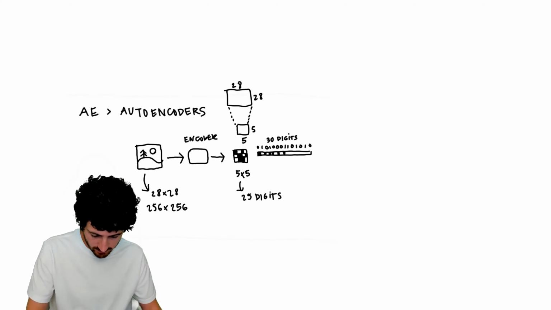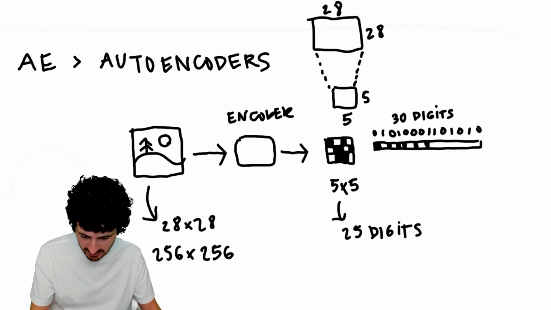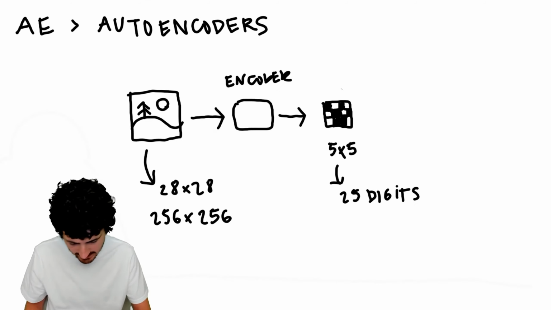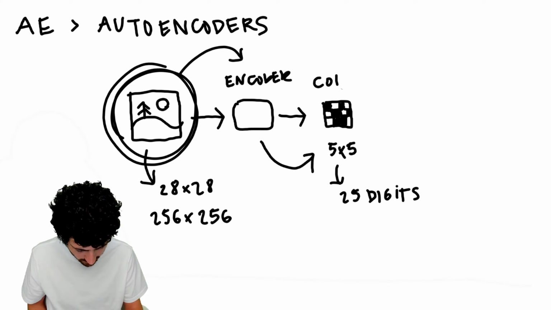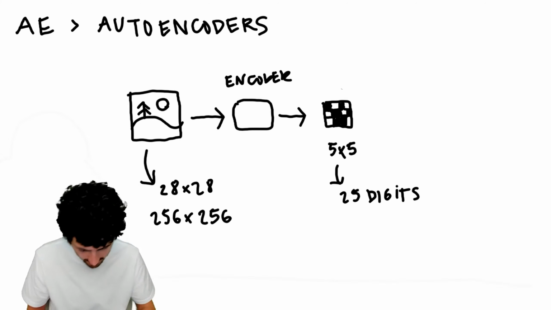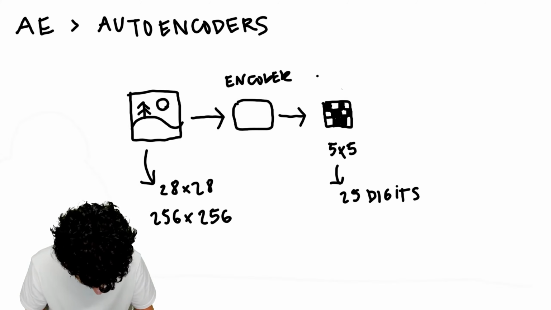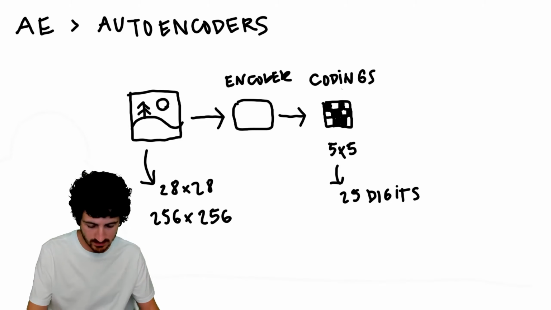All right. Going back once again to the original concept, we go from this image into an encoder, and that encoder gives us what's called a coding. There is a series of layers inside that represent the network we're using, and what we have here are the codings.